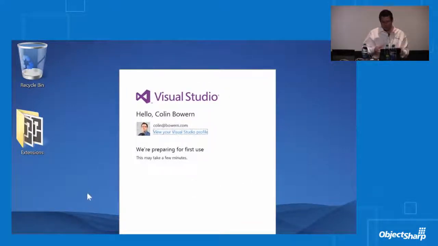So one of the great new things in VS 2013 is I can work anywhere on any Intel device as long as Visual Studio is installed. And the settings sync is a big new add that helps me get my work done and not have to worry about reconfiguring my font sizes and various other basic settings. This is one of those net new features because we've been asking about it for a while. Every time I get a new machine, I've got to set everything up all over again. And so the Visual Studio team is leveraging the power of the cloud to make this all happen.